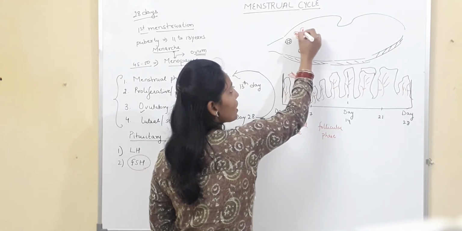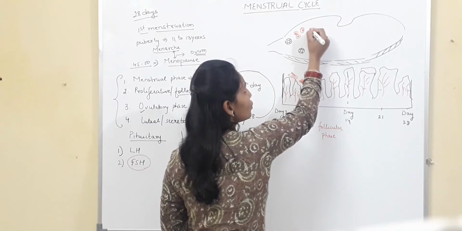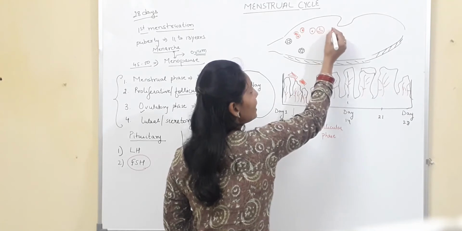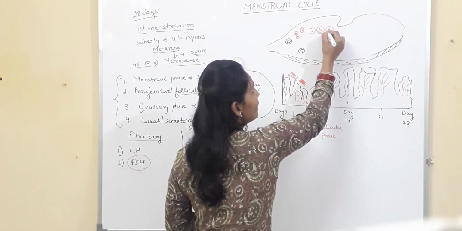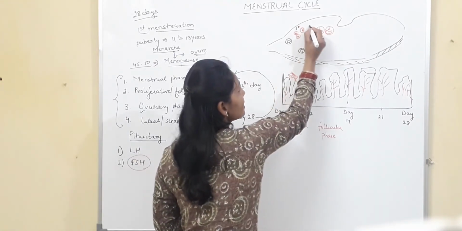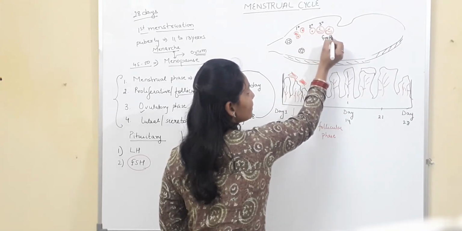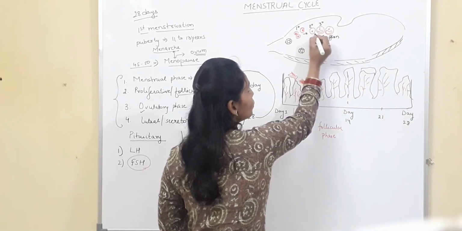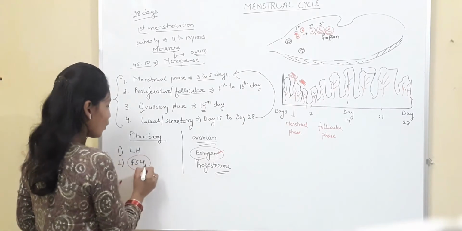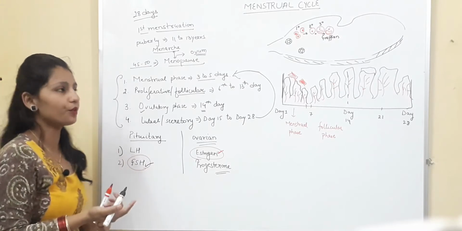These are the follicles which are present. These are the primary follicles. The primary follicles get mature into secondary follicle, and then into tertiary follicle, and then into the mature Graafian follicle. So this is the primary follicle, this is secondary, tertiary, and this is Graafian follicle. These follicles are developing because of the presence of this follicle stimulating hormone, which is released by pituitary.